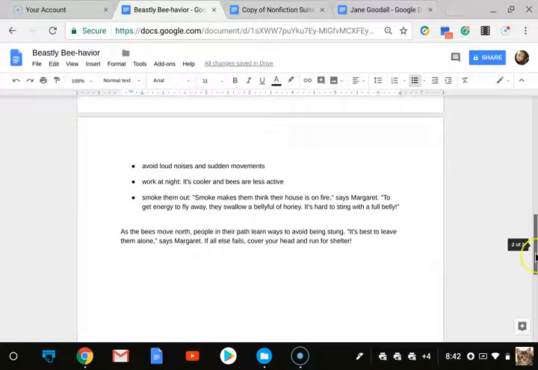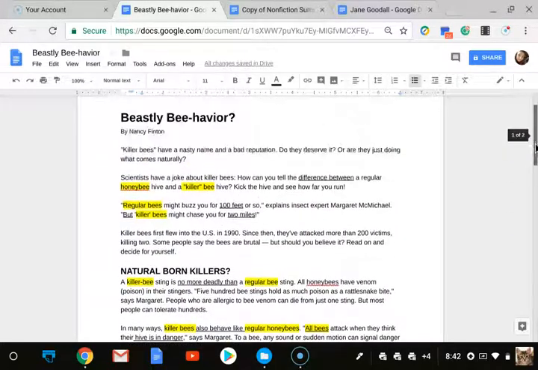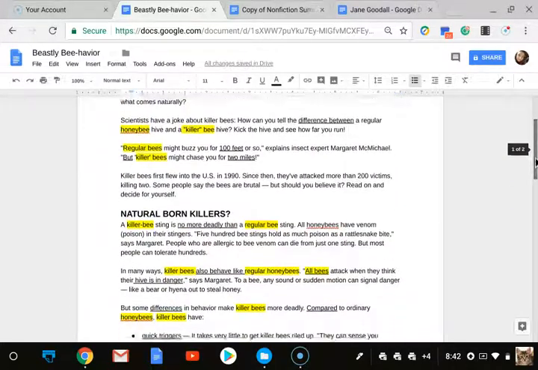All right, so I think in the end, we can definitely say that this article is primarily compare and contrast, because it's definitely been comparing honeybees with killer bees over and over again. So that is what we are going to focus on when we go to our summary frame. So make sure that you have marked your article in the same way that I have.